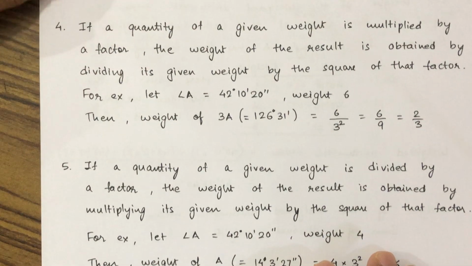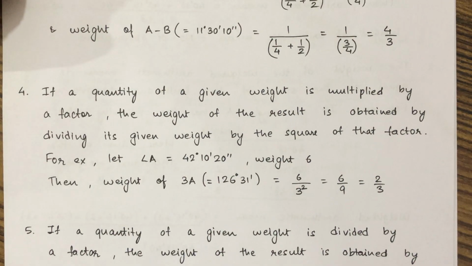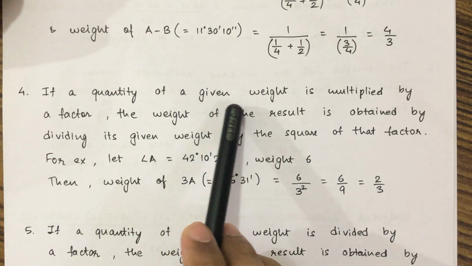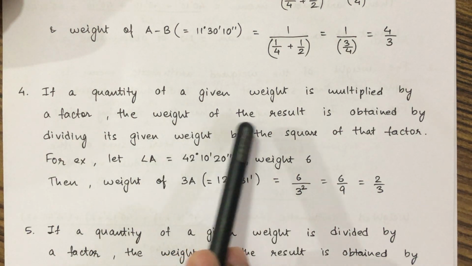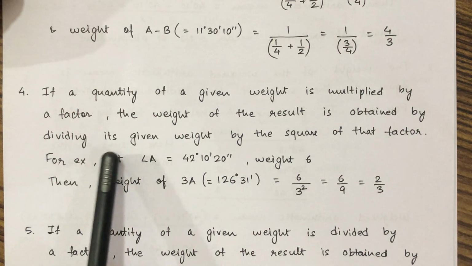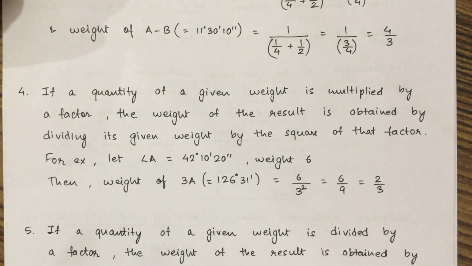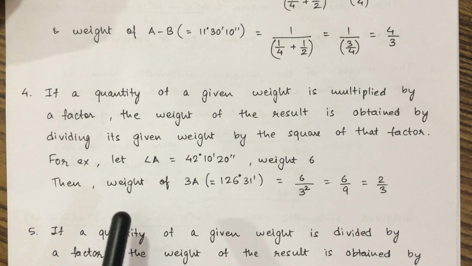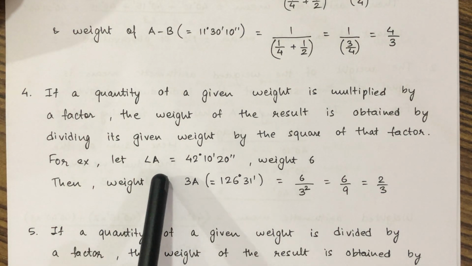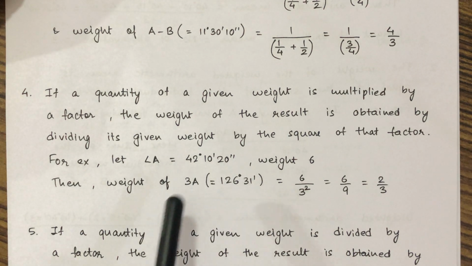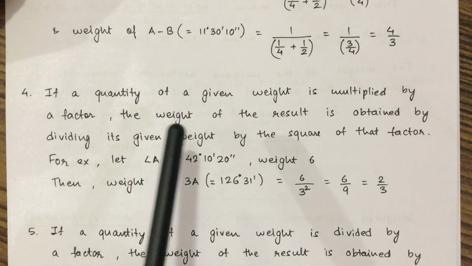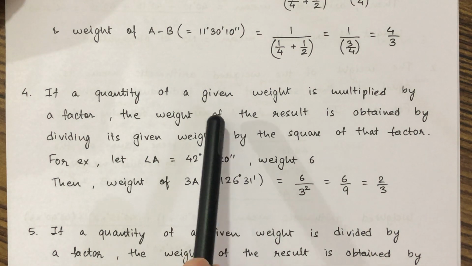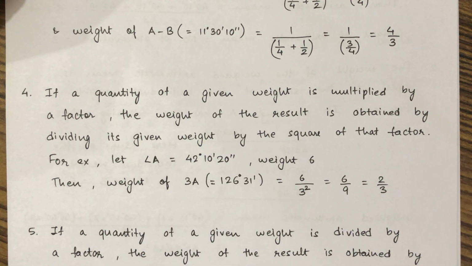The fourth law states that if a quantity of a given weight is multiplied by a factor, the weight of the result is obtained by dividing its given weight by the square of that factor. Now, as an example, let angle A be 42 degree 10 minutes 20 seconds. It has weight 6. From this law, if we need to find the weight of 3A,